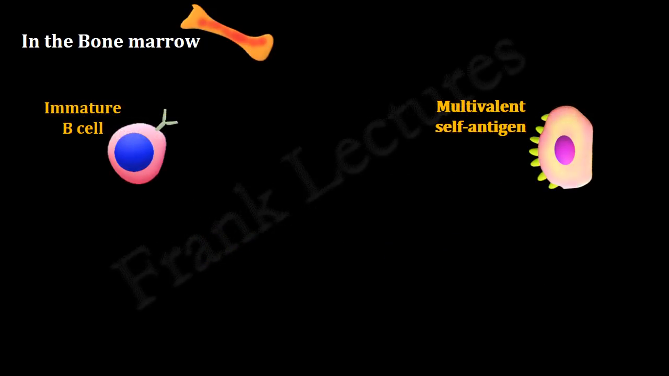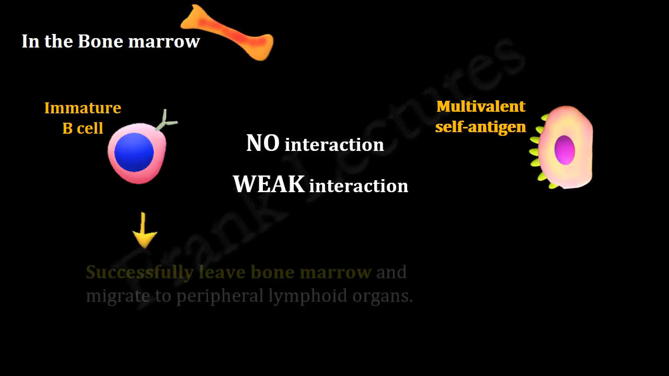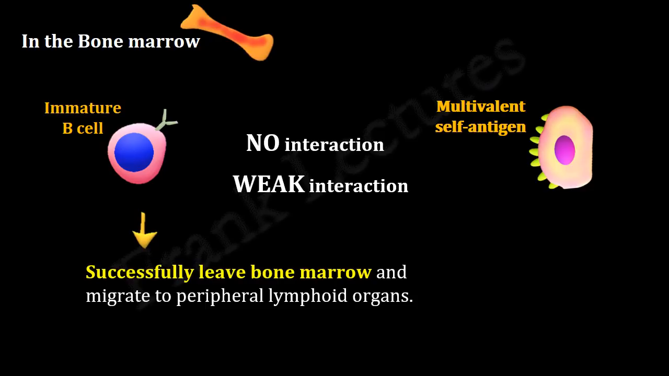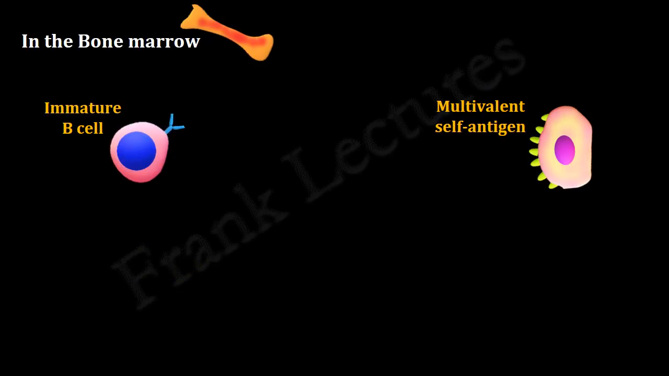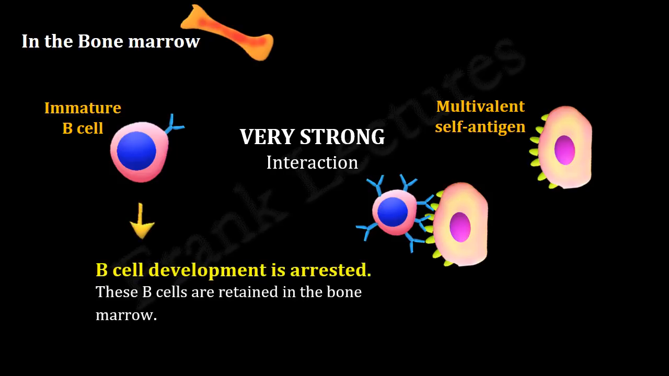If immature B cells do not interact with any of these self-antigens or the interaction is weak, they successfully leave the bone marrow and migrate to the peripheral lymphoid organs. If immature B cells react very strongly with the antigens in the bone marrow, in other words, there is a strong cross-linking of B cell receptors on binding to multivalent self-antigen, their further development is arrested. These cells are the potential autoreactive B cells. They are retained in the bone marrow.